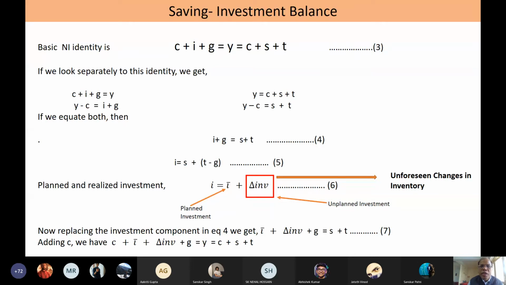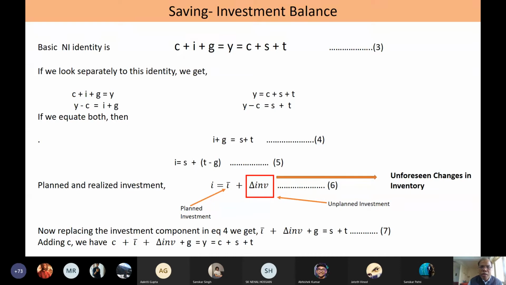So rearranging equation 4, I plus G is equal to S plus T, if I like to re-express it as I to be equal to S plus T minus G, that would be same as I plus G becoming equal to S plus T. So what is T minus G? T is total taxes collected by the government or paid by the people to the government, minus G is the government expenditure, all that the government spends.